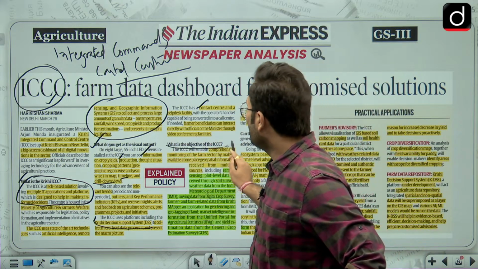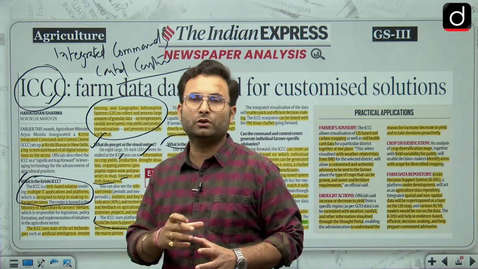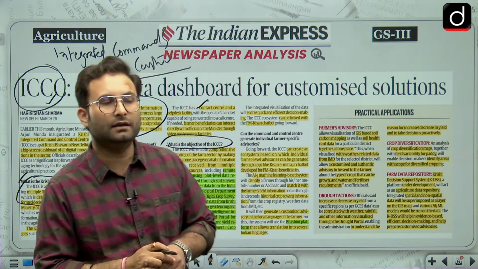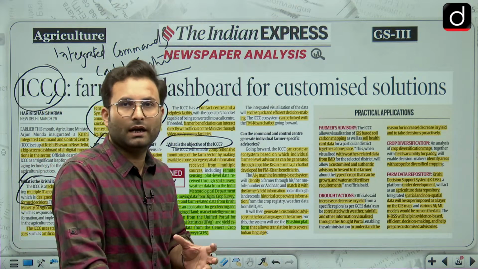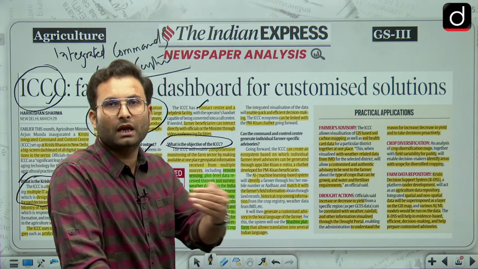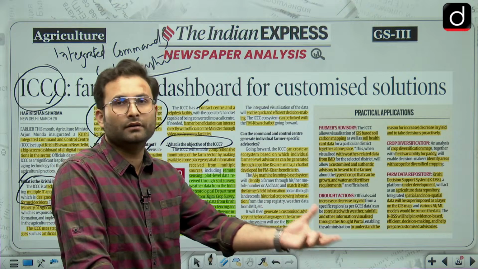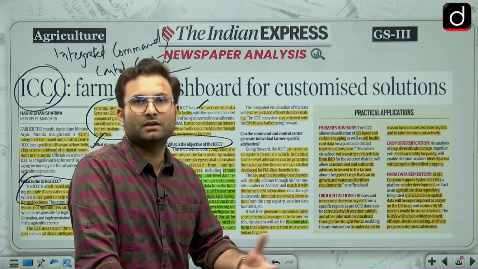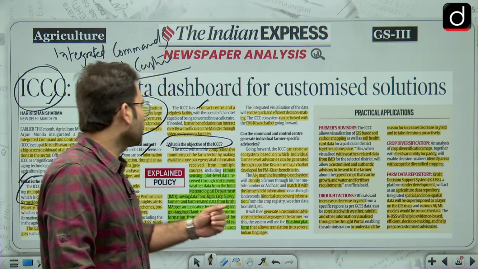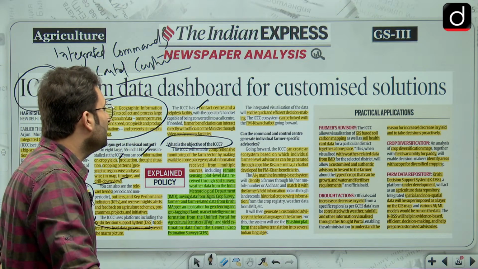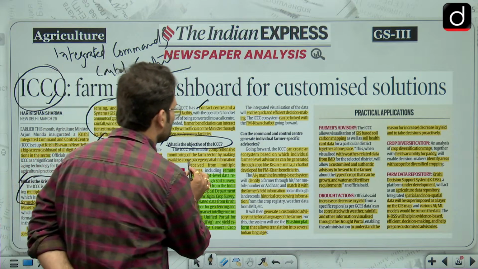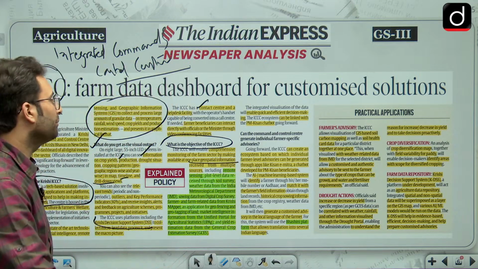What is the objective? Obviously the objective is that we are going for comprehensive monitoring. Okay. And whatever data we can get, we are compiling that data, and on the basis of that data we are giving you an output. That output will be helpful in the next cropping patterns, or you can say next season crops. Okay.